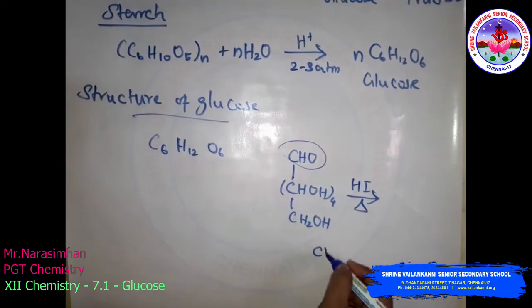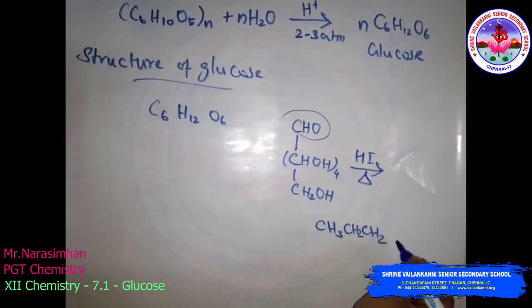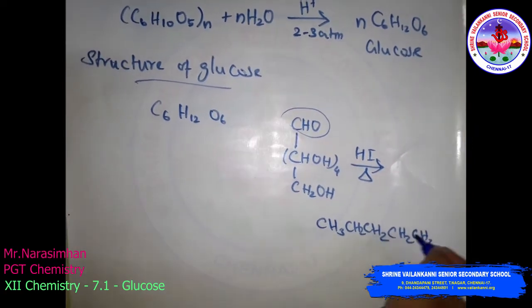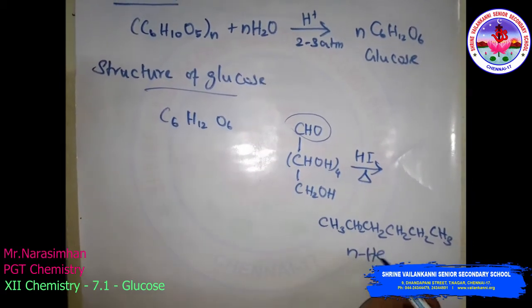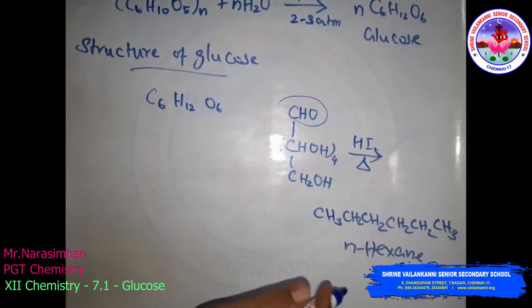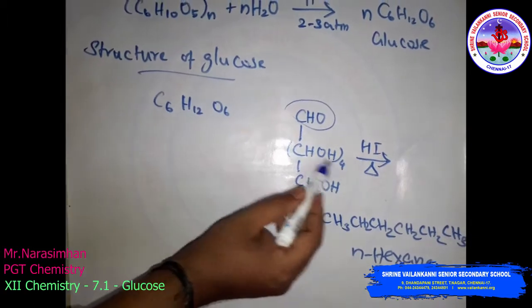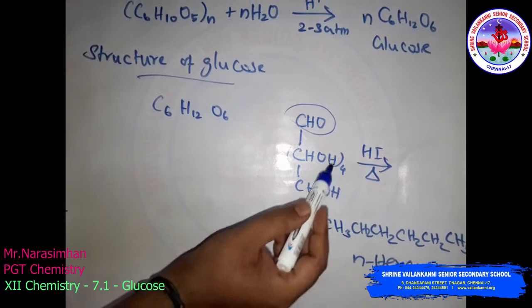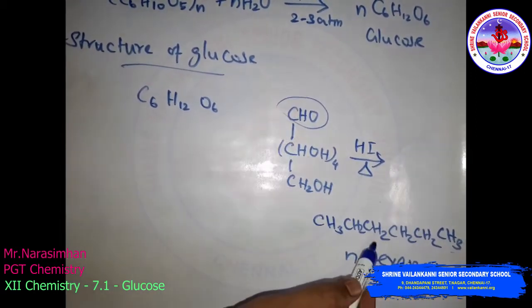I'll write the product here: CH3, CH2, CH2, CH2, CH2, CH3, n-hexane. All 6 carbon atoms are linked in a straight chain, so n-hexane comes out.